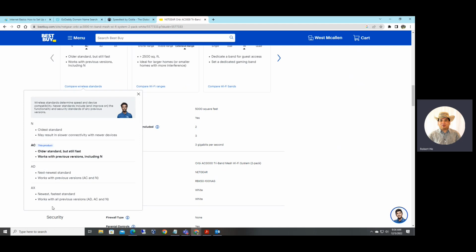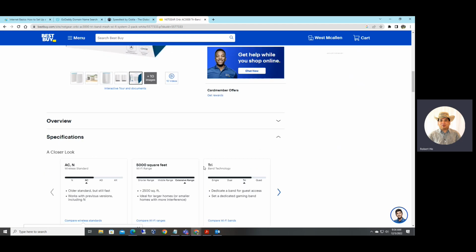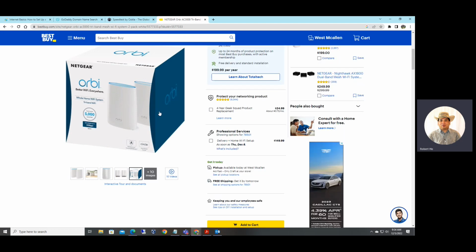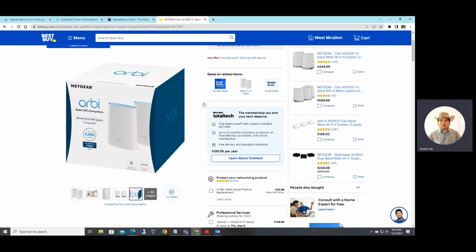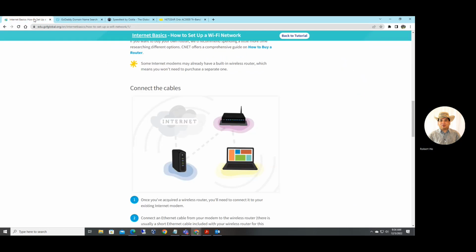So AX is the latest one. Before AX is AD, before AD is AC. AC is the most popular one. This is the one that I have at home, right? So basically, the wireless internet is established using many different standards.